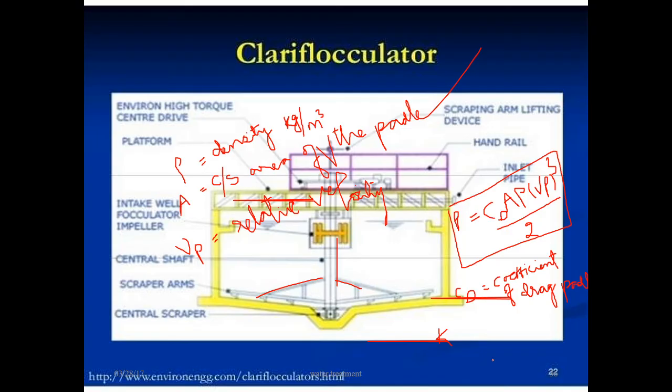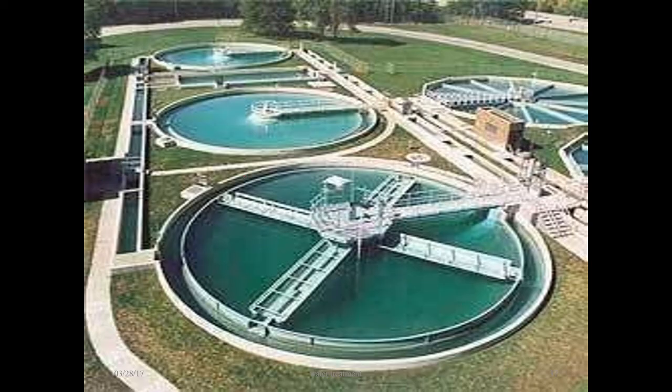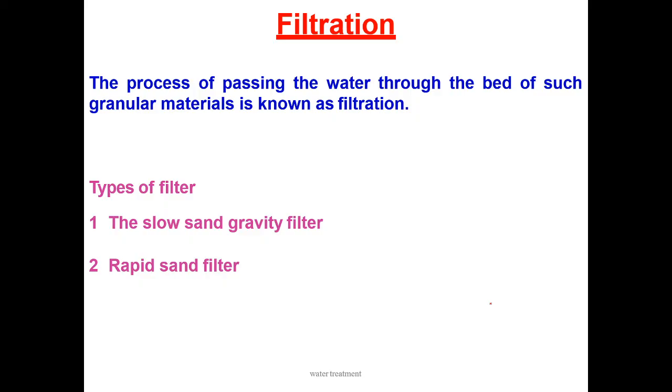For the mechanical flocculator, for shaft running, we require some power. If you want to find out the power imparted for the shaft, you can find it with the help of this equation. This is the original clariflocculator figure. Next class we will discuss the filtration process.